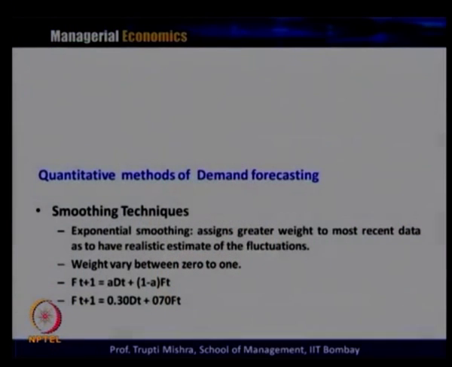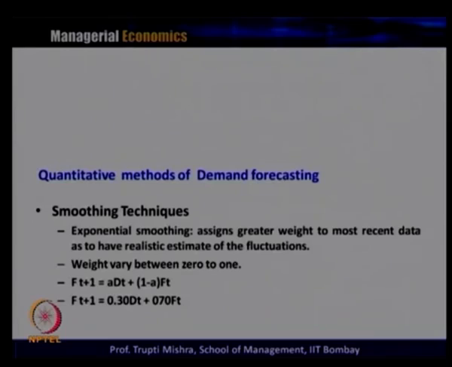So, take the example where f t plus 1 equals 0.30 d t plus 0.70 f t. Here we are considering 0.70 as the weight on the forecasted demand for the present time period. So, the forecast demand for t plus 1 comes 70% from the forecasted demand for the present time period, and 0.3 from the demand for the rest of the time period.